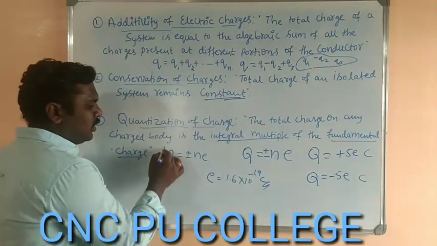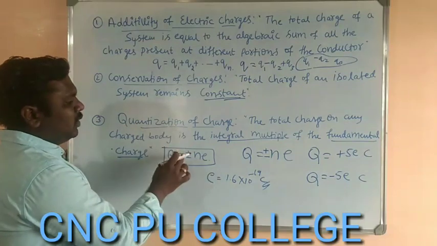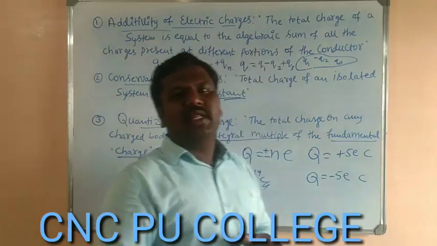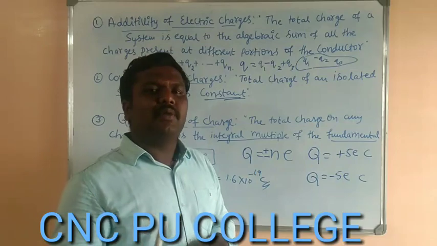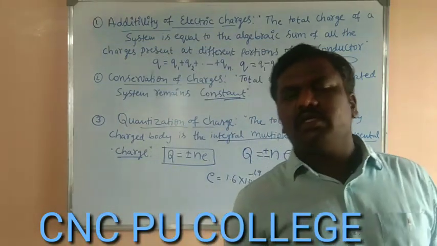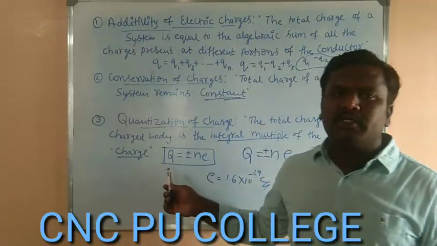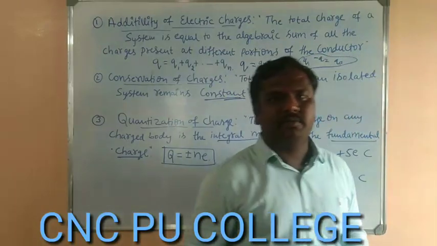So we are symbolically writing that as Q is equal to plus or minus n e. That plus or minus can be decided on the basis of whether it is gaining the electrons or losing the electrons. So these are the three fundamental properties of the charges. The first one is additivity of the charges, the second one is conservation of the charge, the third one is quantization of the charge. Very important question for examination.